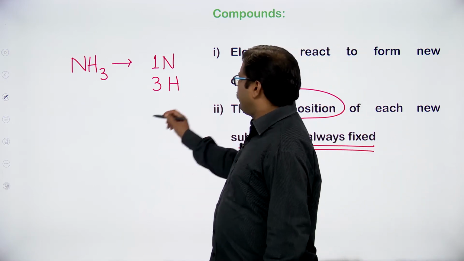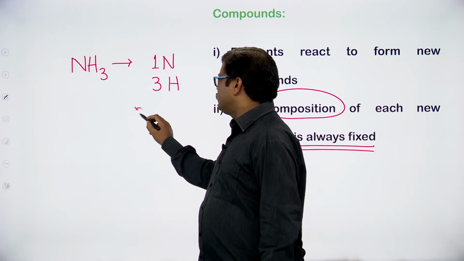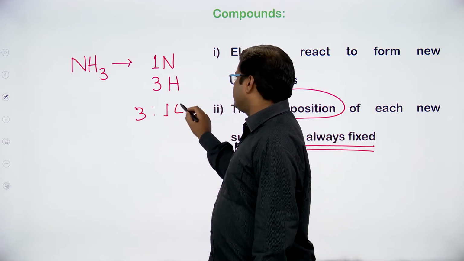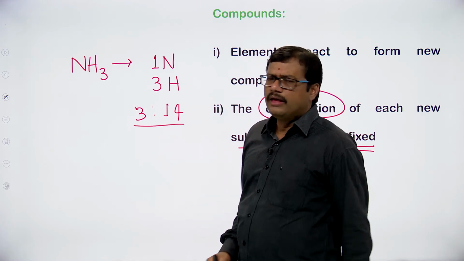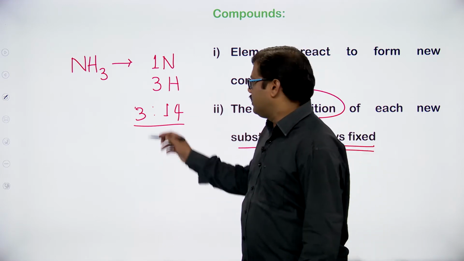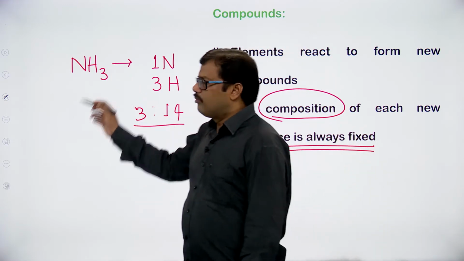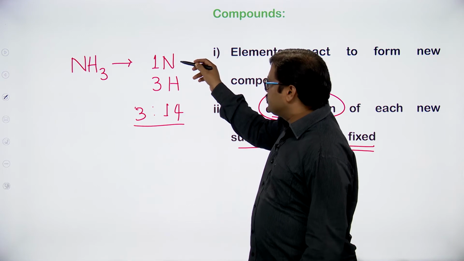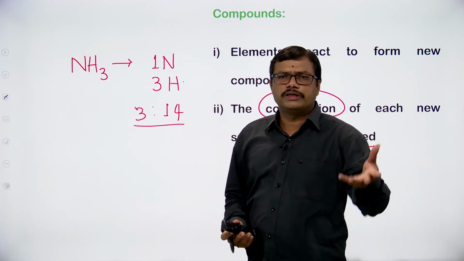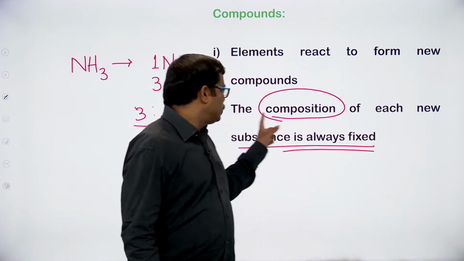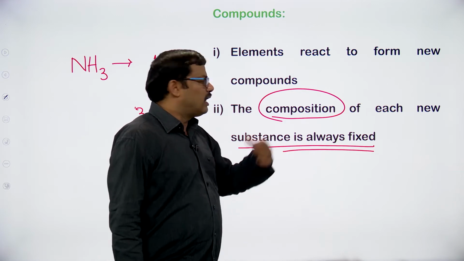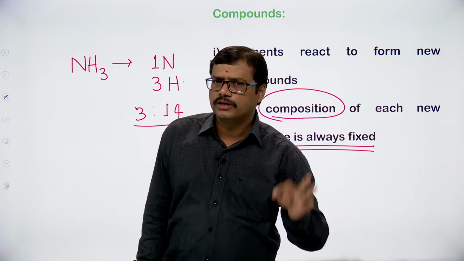If you take the weight ratio, 3 hydrogens is mass 3, and the nitrogen mass is 14. So hydrogen and nitrogen always react in a 3:14 ratio to give ammonia. The composition of hydrogen and nitrogen in ammonia is fixed, 3:14, nobody can change it. That is the composition of each substance; each pure compound is always fixed. You cannot change it.